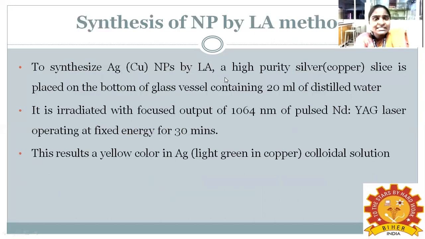So here I give an example of nanoparticle synthesis by the laser ablation method, for silver and also copper. If you want to synthesize silver nanoparticles by laser ablation, for that we need high purity silver. Or if you want to synthesize copper nanoparticles, we need high purity copper. First, let us see the synthesis of silver nanoparticles. You have to slice the silver and place it on the bottom of a glass vessel that has 20 ml of distilled water.